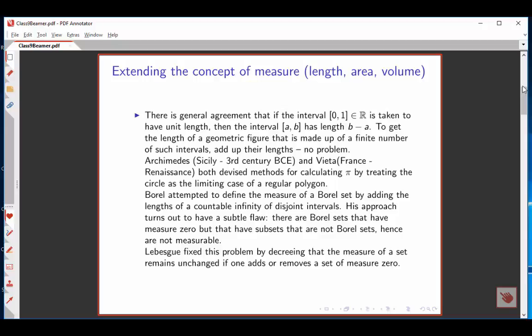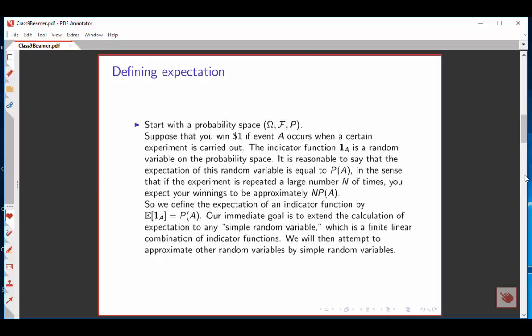Namely, there are Borel sets that, although they have measure 0, still have subsets that are not Borel sets. You know one example of such a set, a Vitali set. And so, although these sets have 0 measure, they're not measurable because they contain a non-measurable subset. It was Henri Lebesgue who fixed this problem by saying that the measure of a set just doesn't change if we add or remove a set of measure 0. And you'll encounter this idea in spades when we discuss Lebesgue integrals.